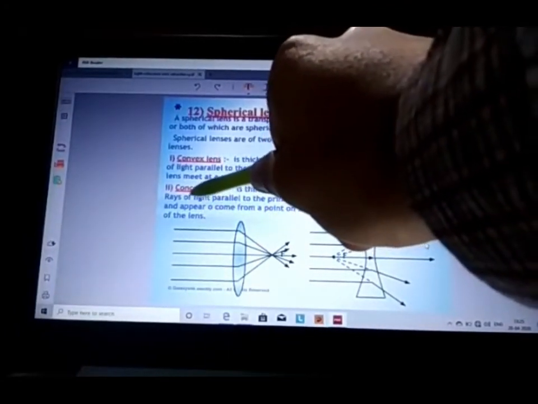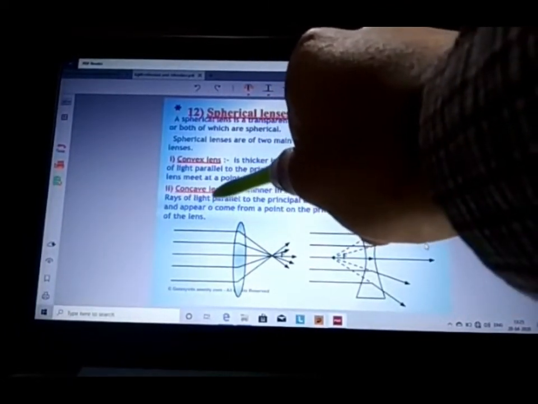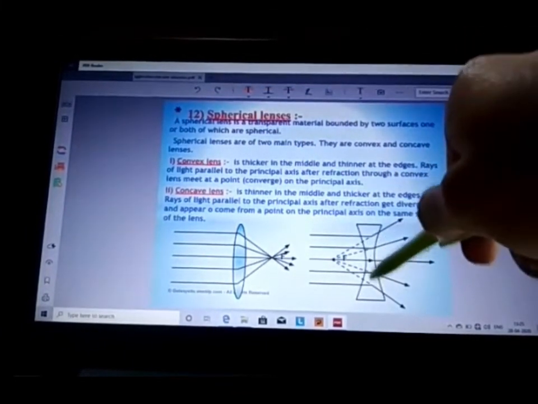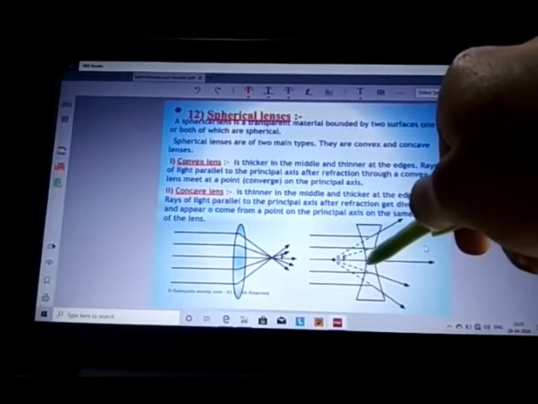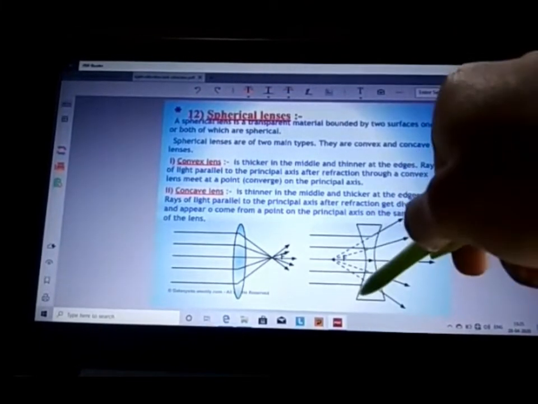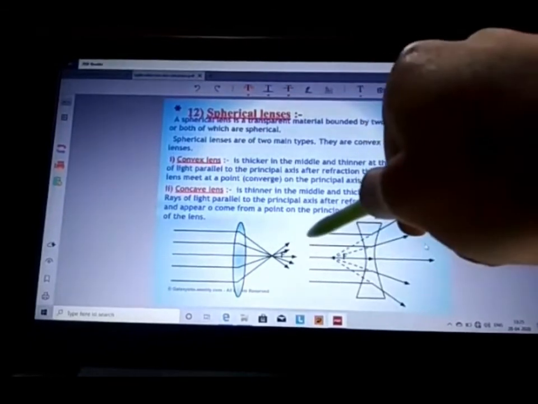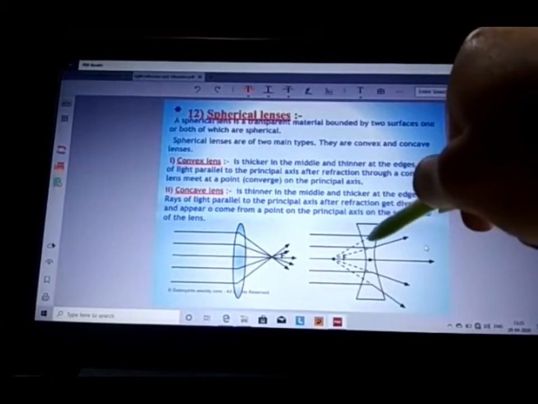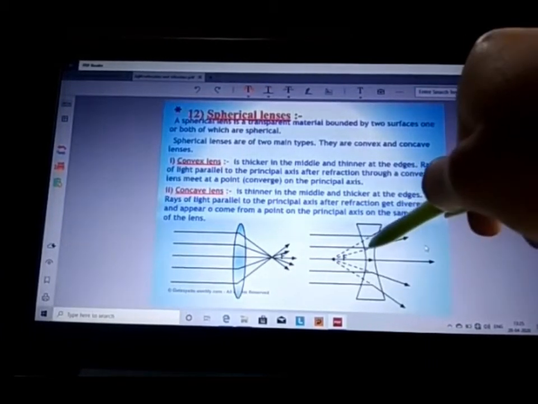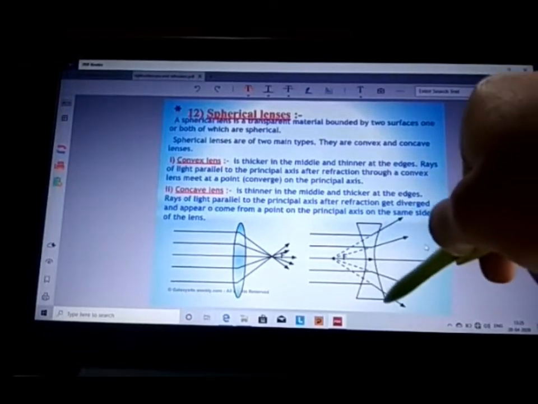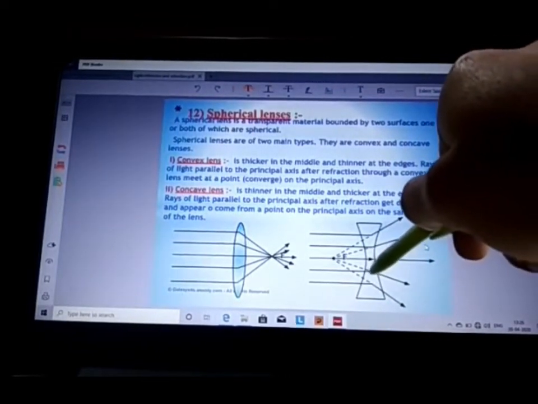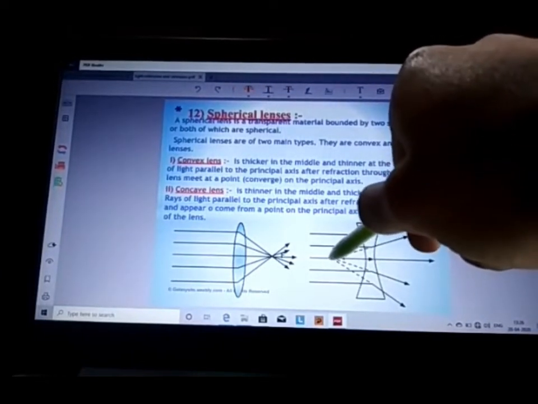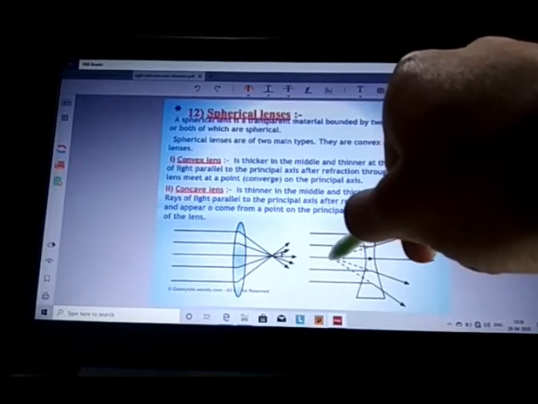The second type of lens is concave lens, which is thinner in the middle and thicker at edges. This is concave lens. It is thin in the middle and it is thick at the edges. In this, when the parallel beam of light is coming and after refraction through this lens, it gets diverged, and when the rays are retraced back, they meet at one point, that is the focus of that concave lens.